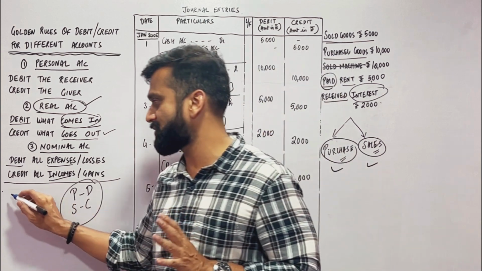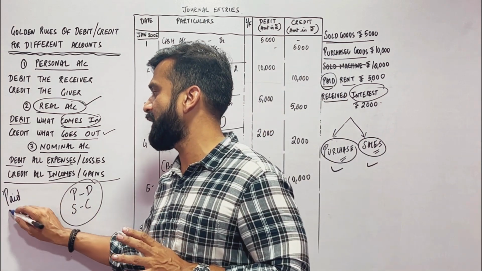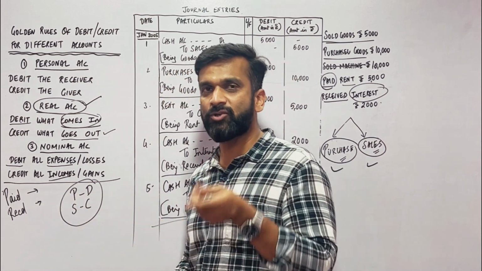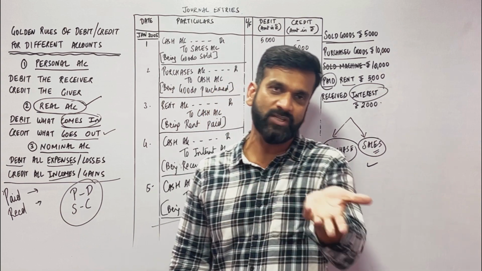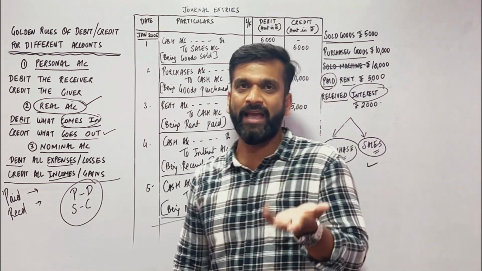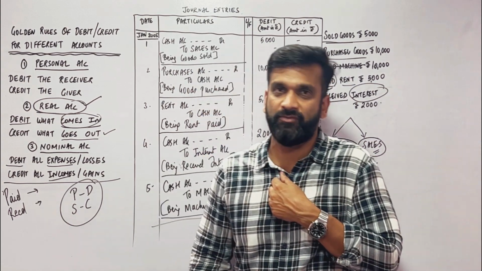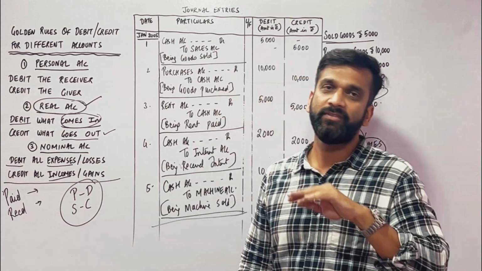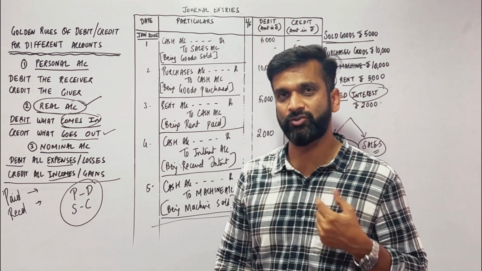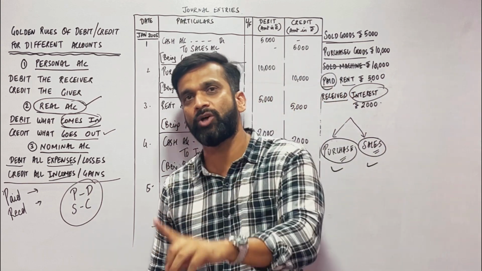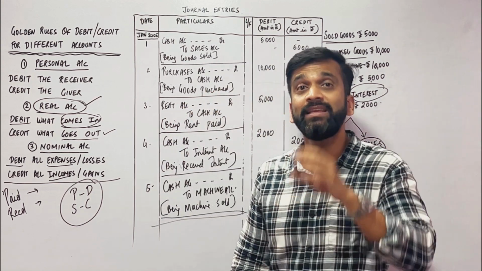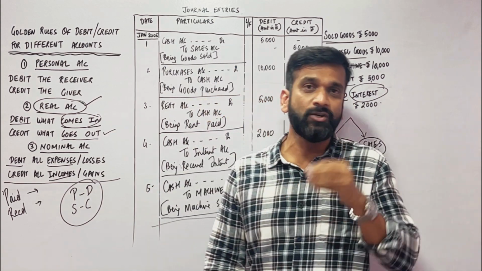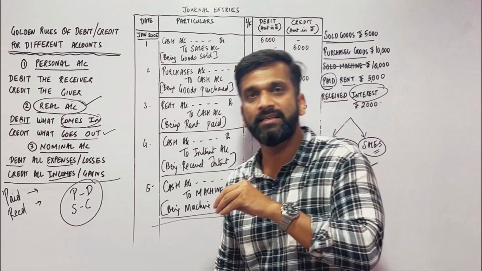One more thing you must understand. When the word given is paid and when the word given is received: when you pay by cash, then cash will be credited. If you pay by check, then bank will be credited. Whenever you receive, cash comes in, cash will be debited, or if there is a check, then bank will be debited. So paid, cash goes out, cash is always credit. Received, cash comes in, cash is always debit.